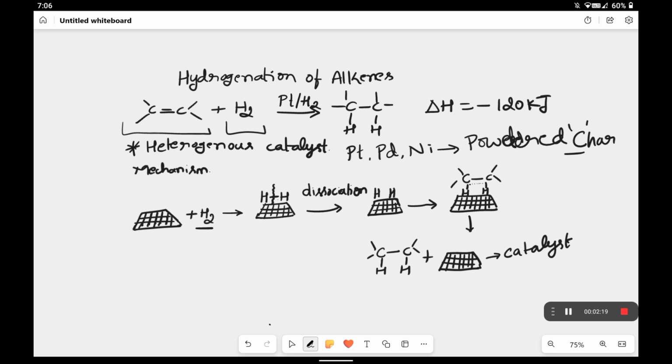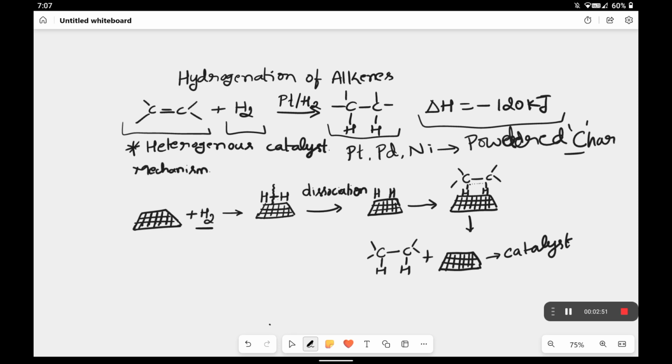If you add these in the presence of a platinum, palladium or nickel catalyst, it gives rise to a simple alkane. The hydrogens are added across the carbon-carbon double bond, and it is an exothermic reaction. What about the delta H? The enthalpy is minus 120 kilojoules per mole, which means the reaction is exothermic and energy is liberated to the surroundings.